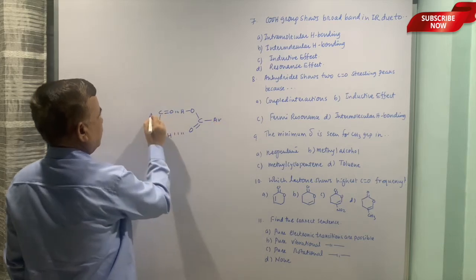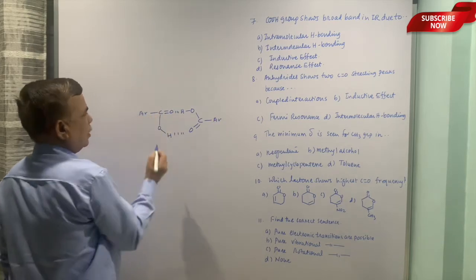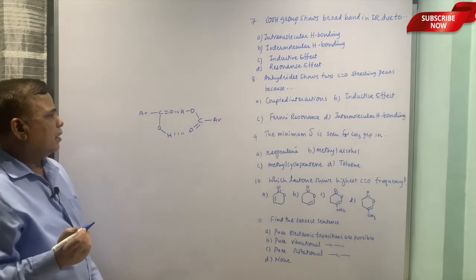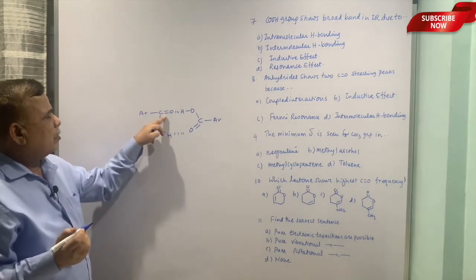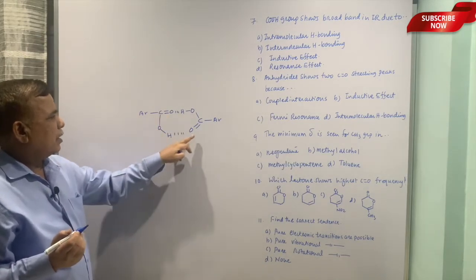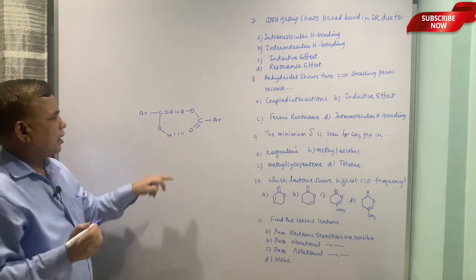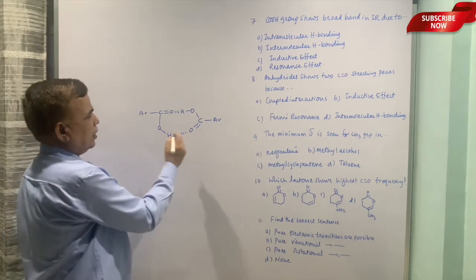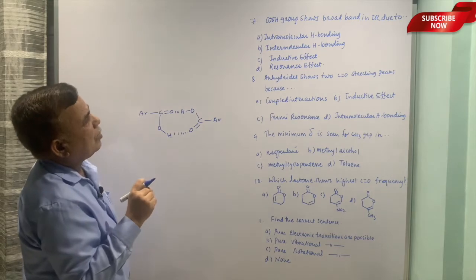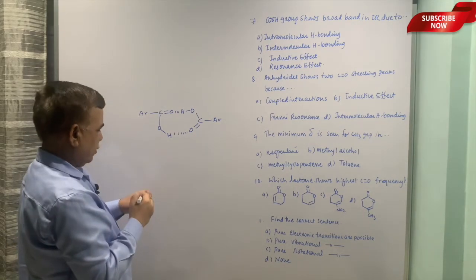Now it can be any compound for that matter. So, donor acceptor together, donor acceptor together. So, this is the chelation due to intramolecular hydrogen bonding, the first option, that is correct.